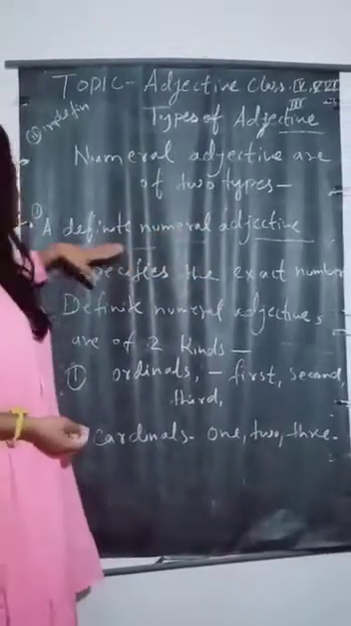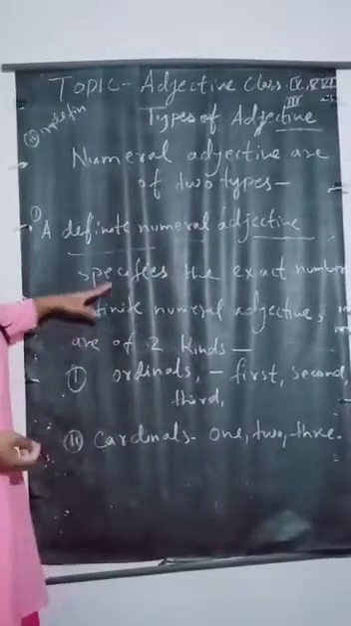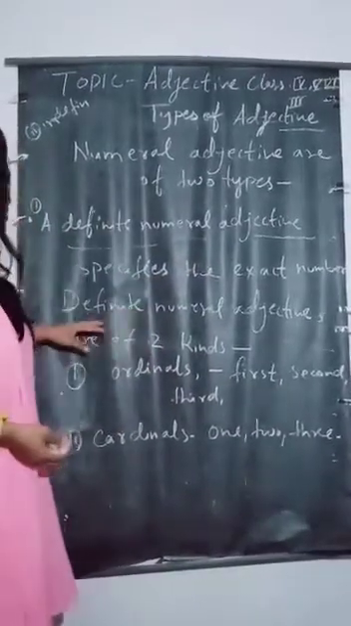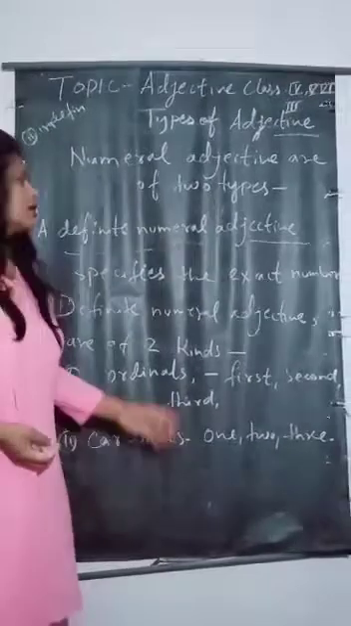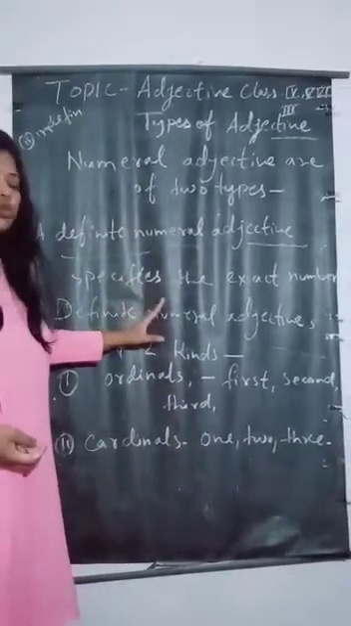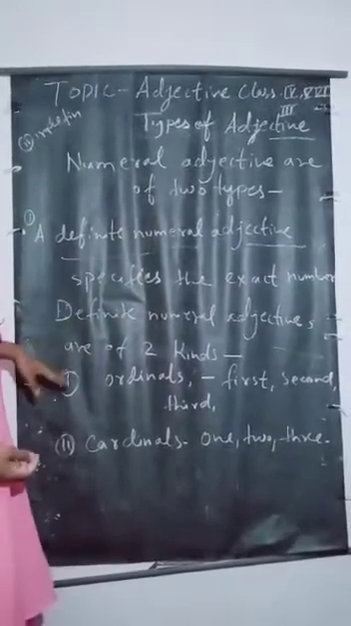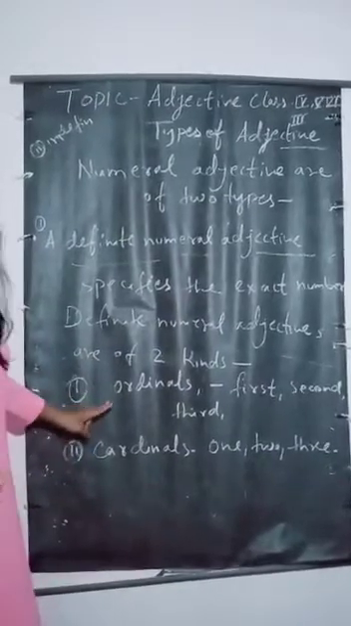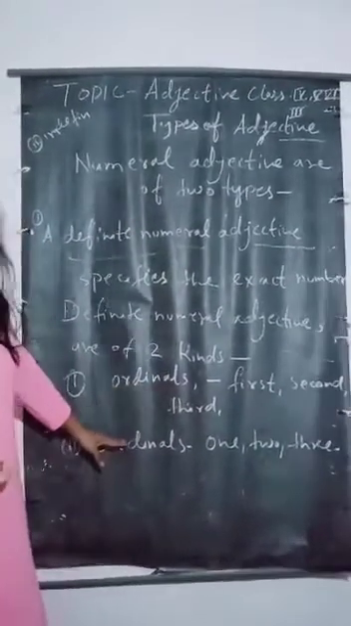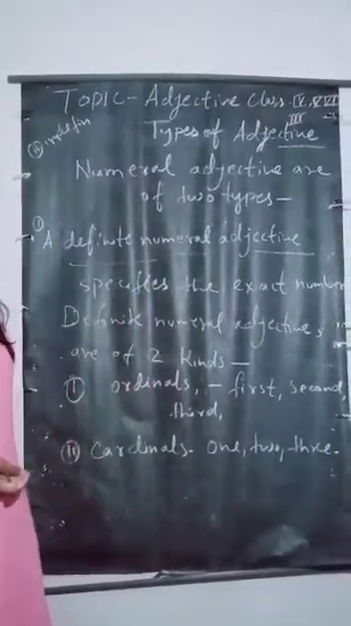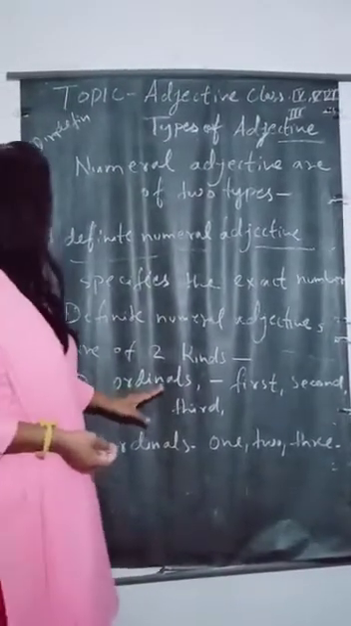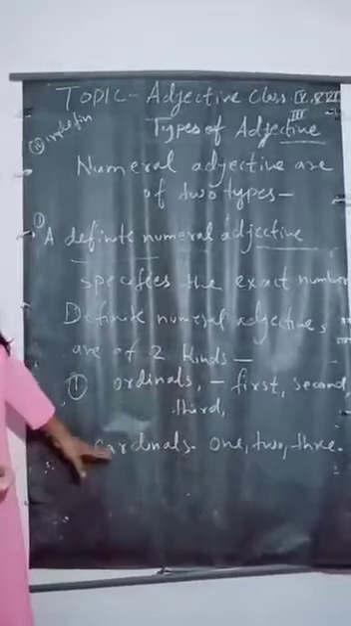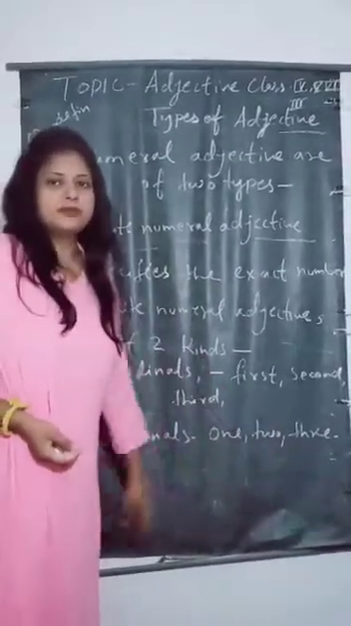A definite numeral adjective specifies the exact number. It is also of 2 types: ordinal and cardinal. Ordinal shows numbers like first, second, third, and cardinal shows numbers like 1, 2, 3.